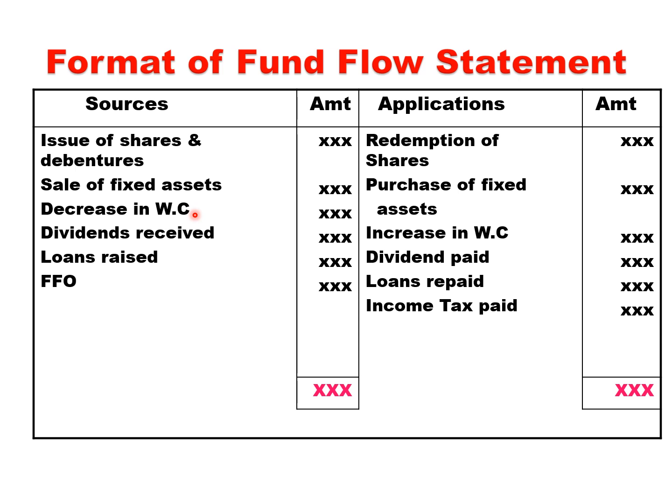So decrease in working capital means when there is a shortage of working capital, you make arrangements to overcome the shortage. You apply for bank loan or you apply for overdraft facilities. So in that situation, you receive cash. Decrease in working capital means there is a shortage of working capital. So when there is shortage, you go for borrowings from bank in the form of loan or in the form of overdraft. So you receive cash during decrease in working capital.